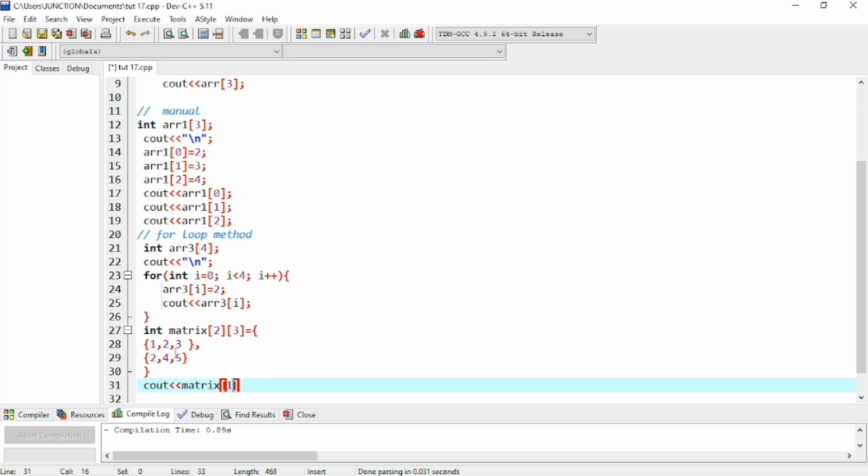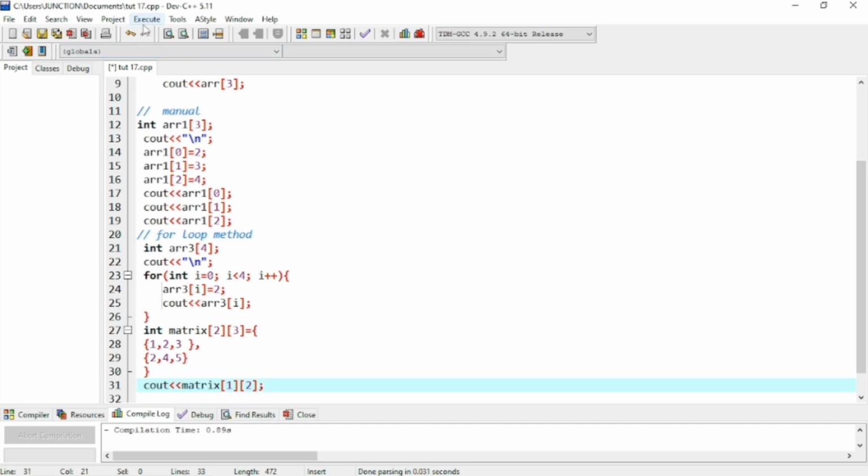Now we have to define at what column the 5 is present. This is column 1 that has index position of 0, this is column number 2 that has index position of 1, and this is column number 3 that has index position of 2. At the index position of 2 the 5 is present, so I will write here index position 2. Now simply print out the 5 on my screen.